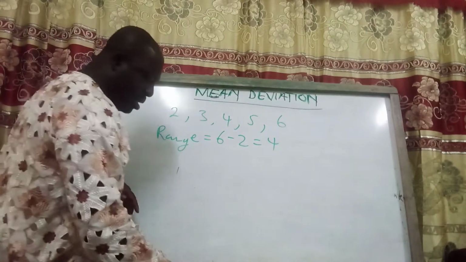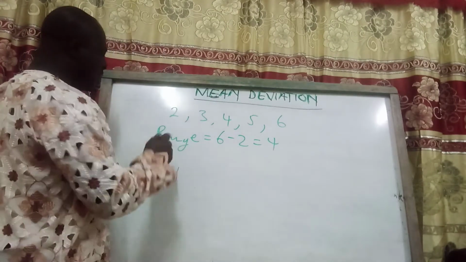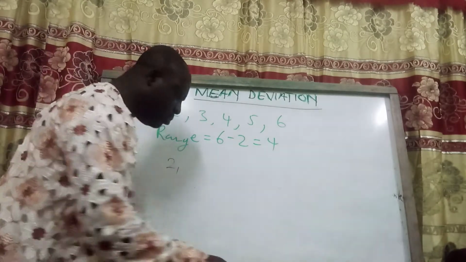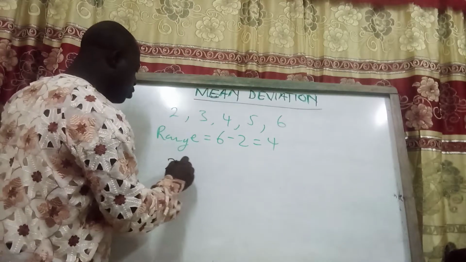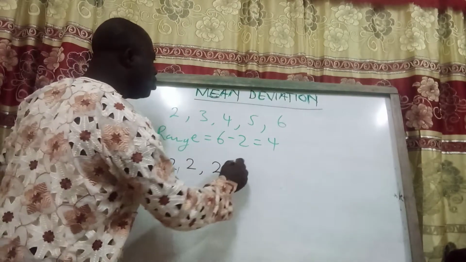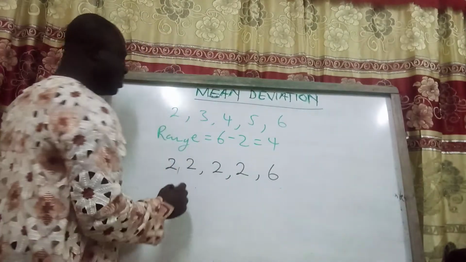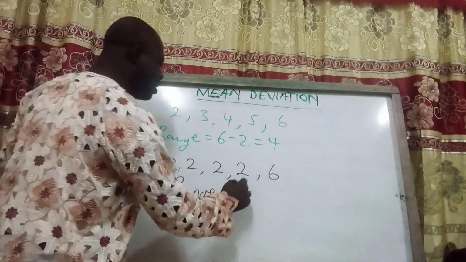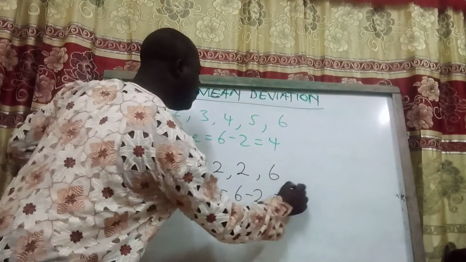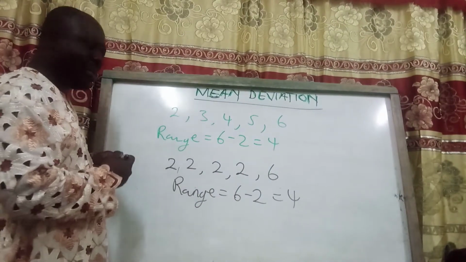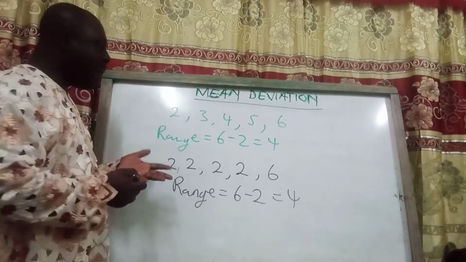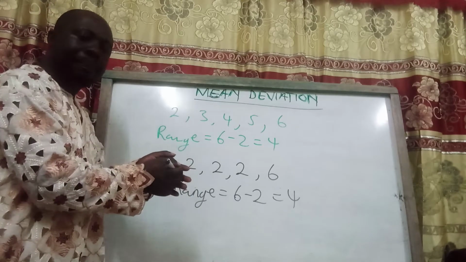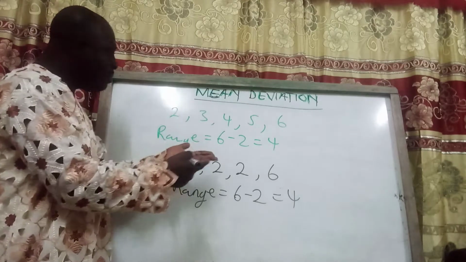In the same way, if we have another data, which is say 2, 2, 2, 2, 2, 6, the range is also 6 minus 2, which is still 4. But the data is not the same. So now we had to look at a better way of trying to describe data. So let's move on to this new step, which is the mean deviation.